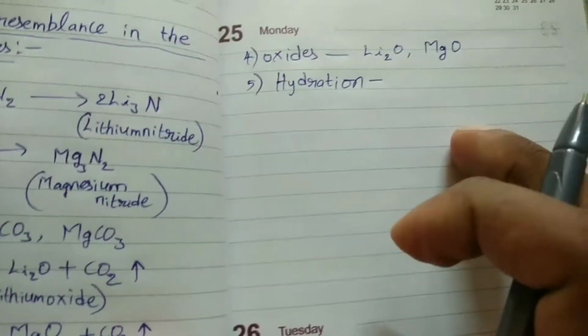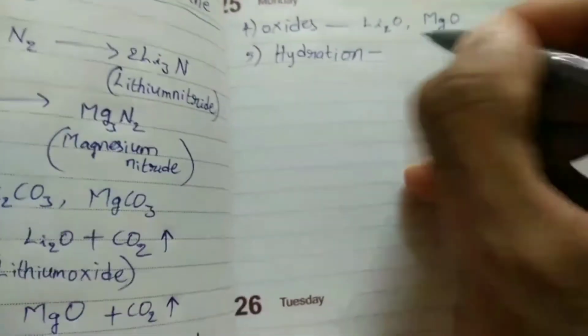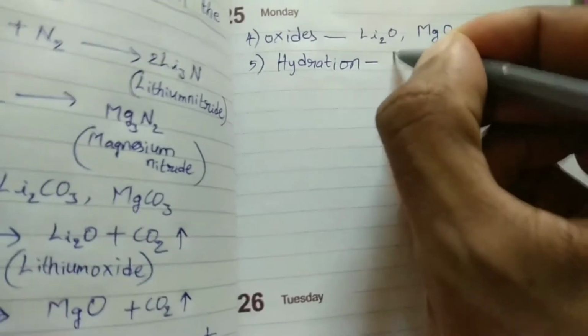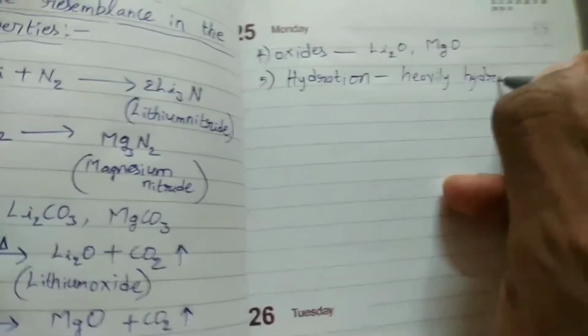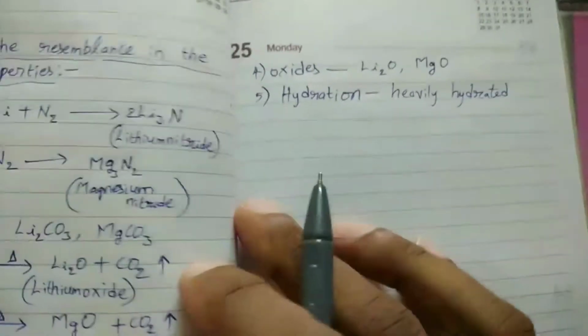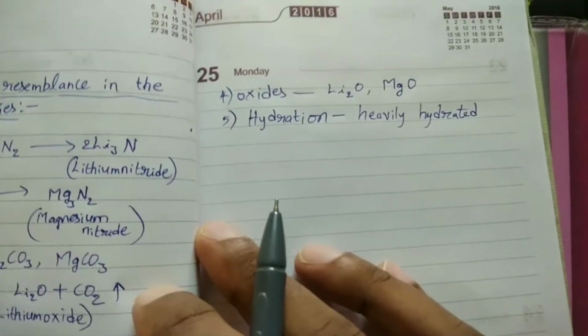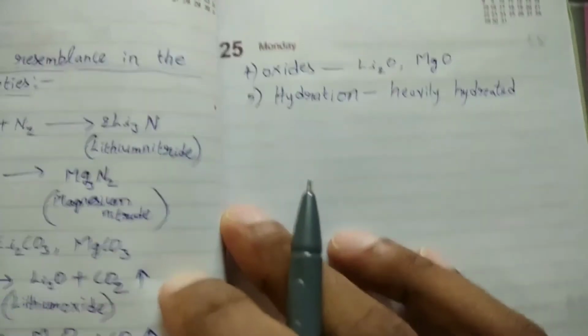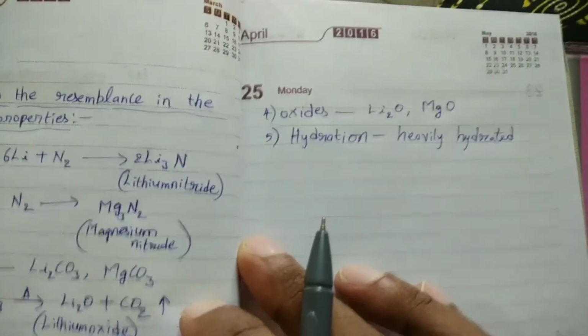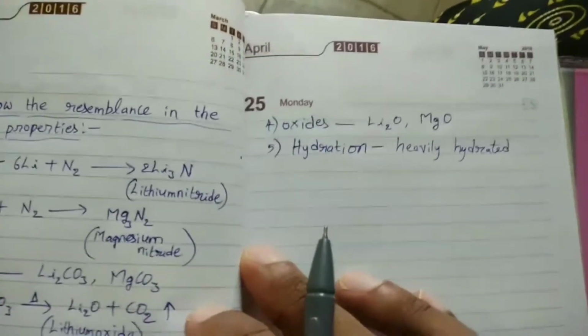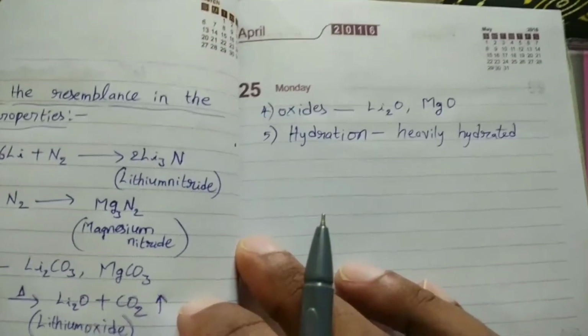These two elements, lithium and magnesium, have high hydration enthalpy. That means these are heavily hydrated. More water molecules surround these ions, Li+ and Mg2+ ions. That's why more energy is released. That means these two elements have more hydration enthalpy compared to other elements.